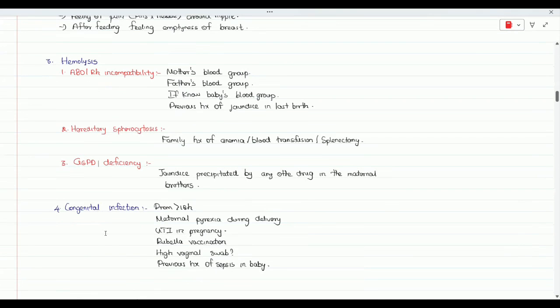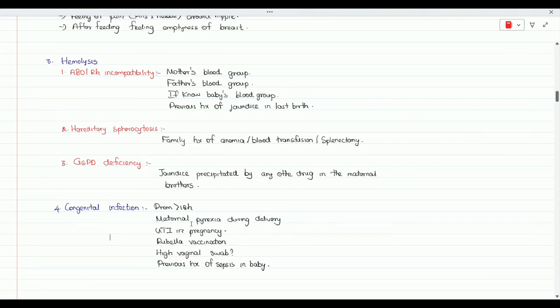Then the congenital infection. These causes will be there in MCQ, not common in the long case, because the patients who are having a congenital infection won't be given to us for the examination. So no need to worry. Just remember that to answer the MCQ question. So we are asking for the risk factors for congenital infections like rupture of membrane for more than 18 hours. All this stuff you would have studied in Gynaecology.